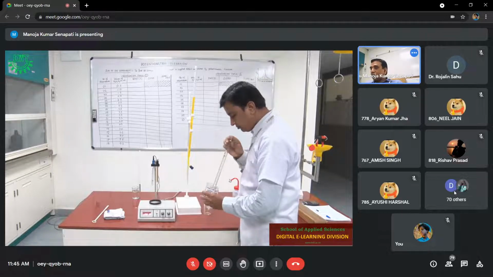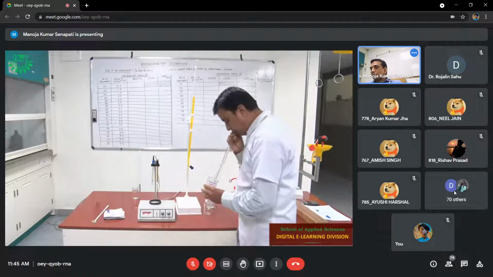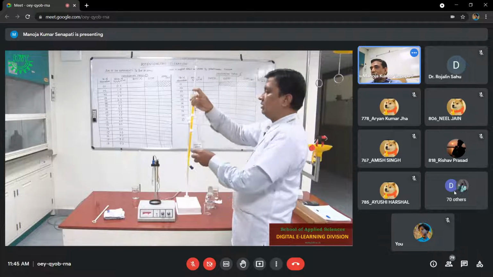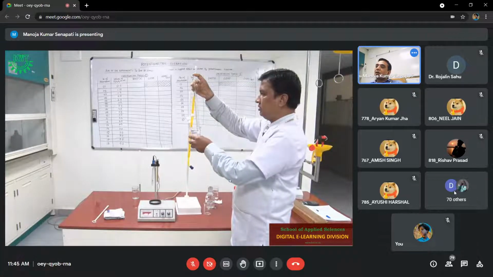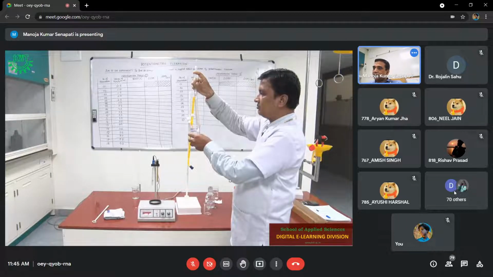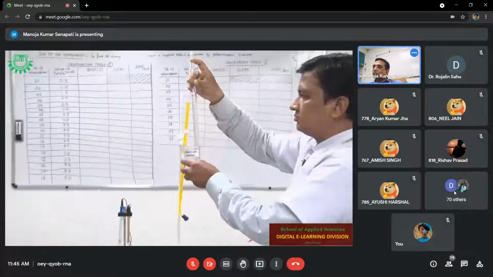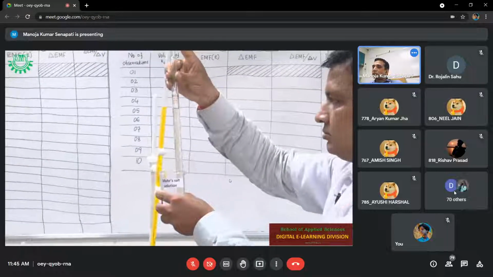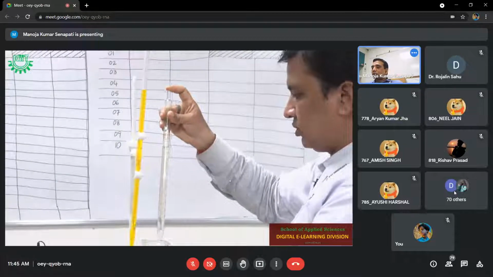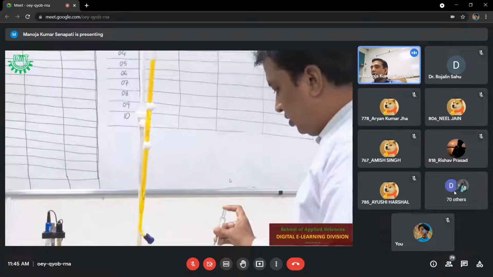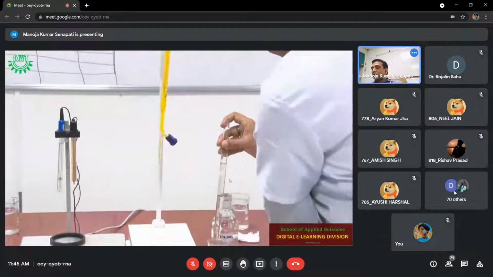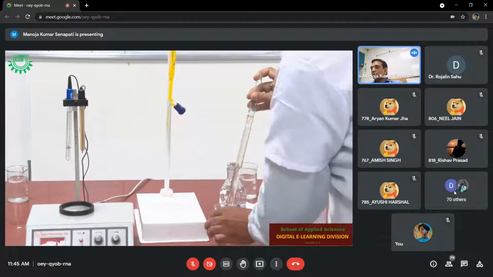Now tip it out. Adjust the volume up to the 0 mark. Now take out the solution into the beaker.